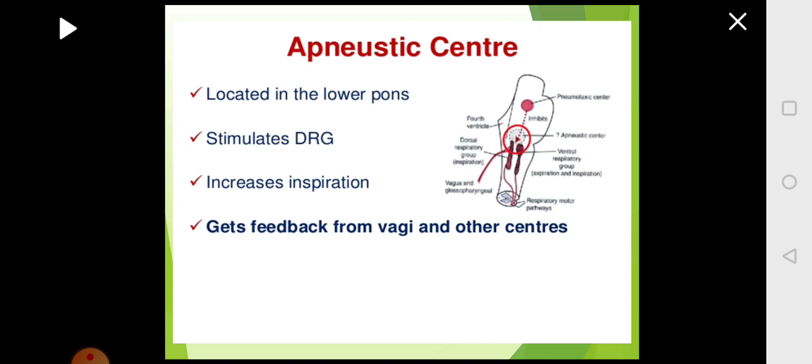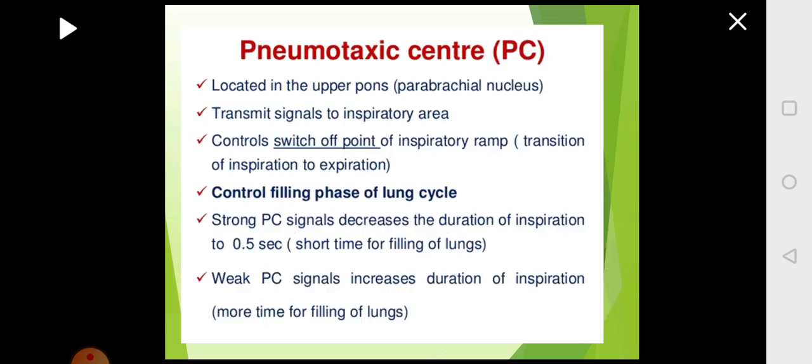For example, if a person is exercising, then the skeletal muscle needs more oxygen. That will be sent by the receptors present in the skeletal muscle, that is the proprioceptors, to the brain. So the apneustic center in turn will send messages to the DRG, the dorsal respiratory group, to increase the rate of respiration. So this is about the apneustic center.